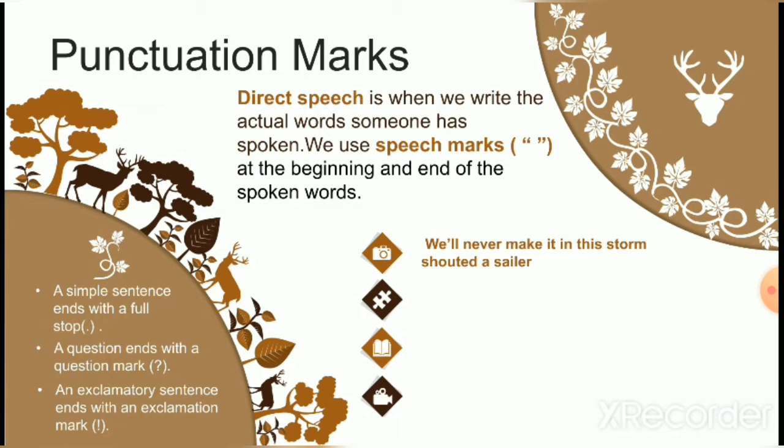Firstly, we will put the speech marks in the beginning and at the end. You can see an exclamation mark too. Remember, we will always put the speech marks after exclamation mark or question mark. Now the whole sentence ends at sailor, so in the end we always put a full stop.